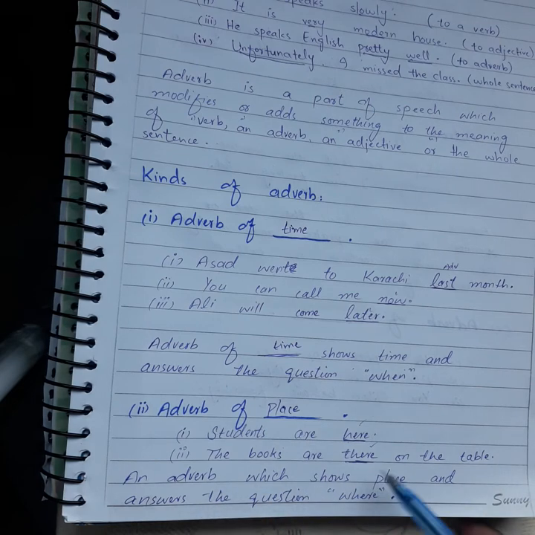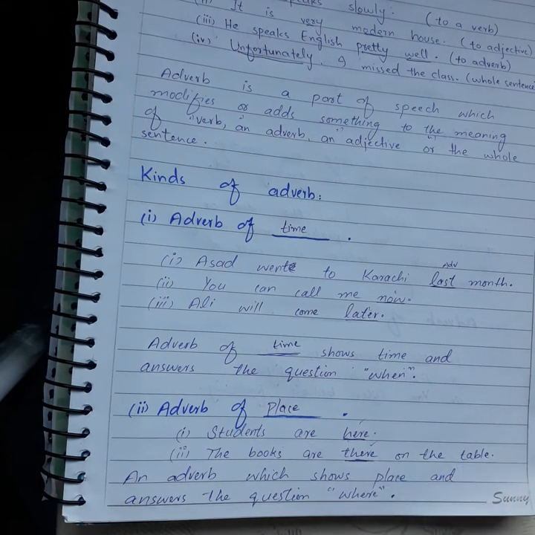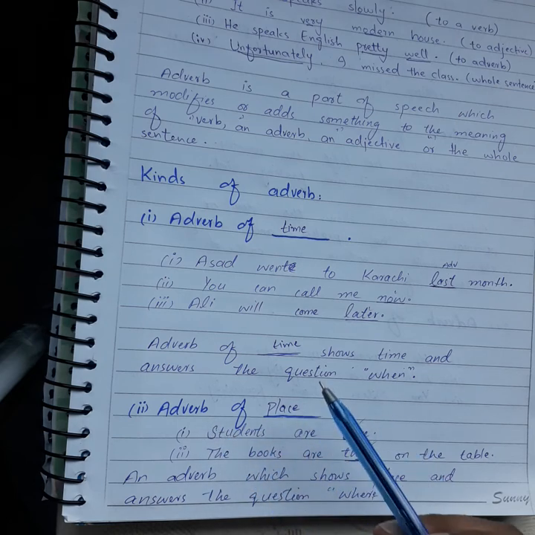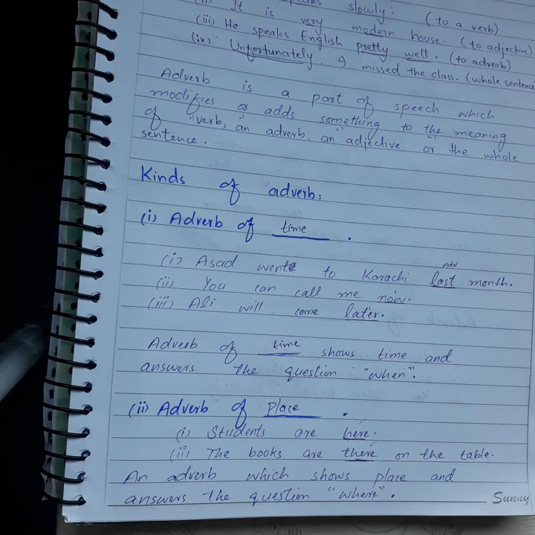An adverb which shows place. Both the adverbs are showing us place. Here is a place. There is a place. And also answering us the question where. Where? Here. Where? There. So, this is the second kind of adverb and it is called adverb of place. What is adverb of place? An adverb which shows place and answers the question where. I hope you are clear with second kind.